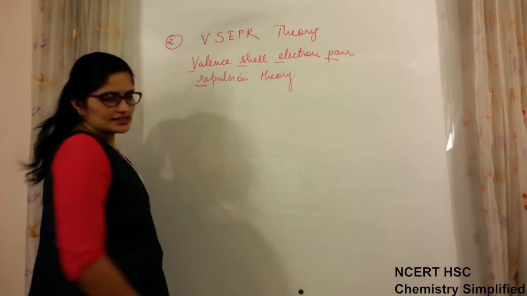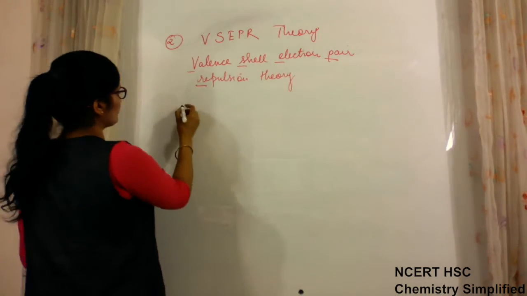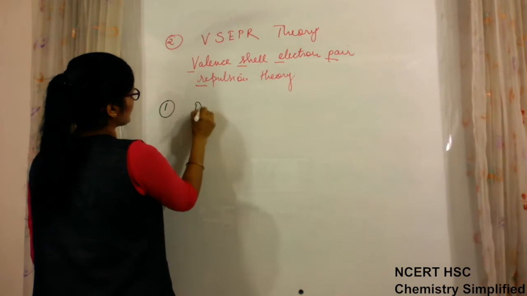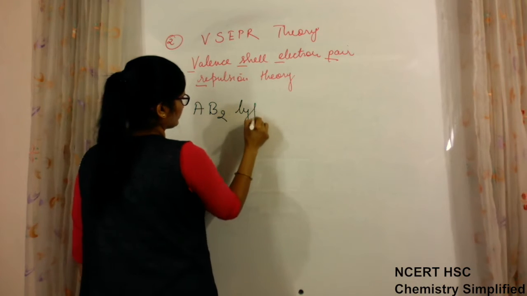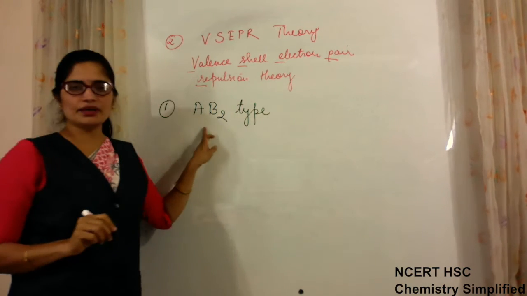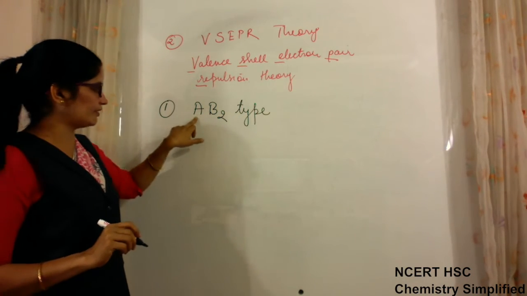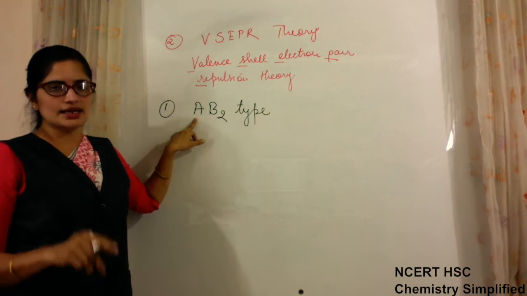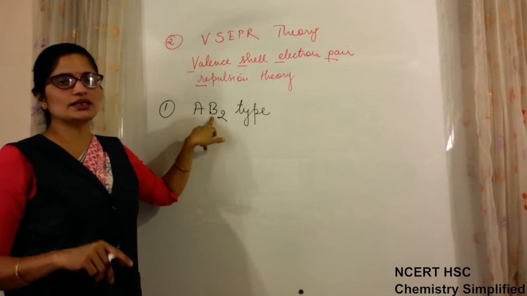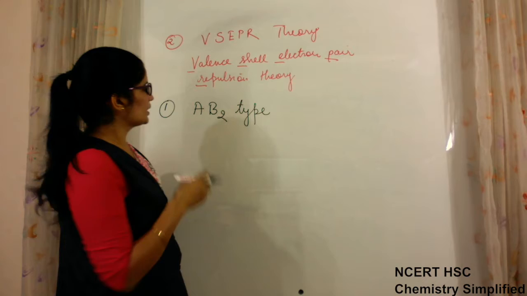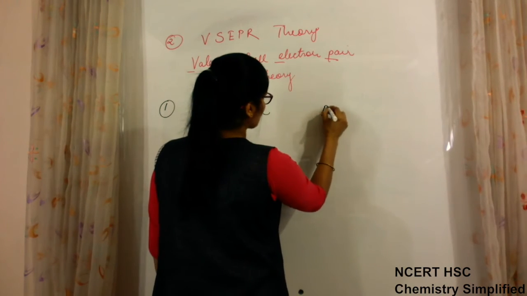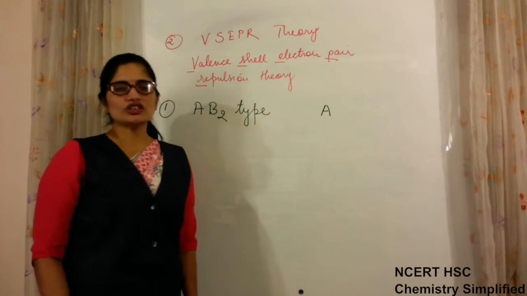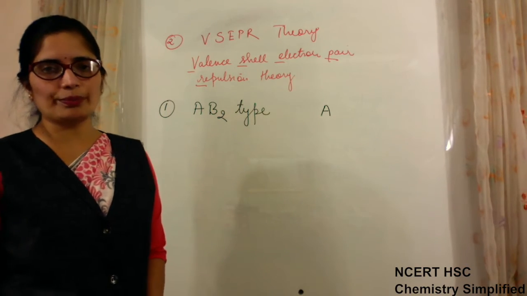So the first type of molecules for which we have to discuss geometry is AB2 type. AB2 type of molecule, where A represents the central atom and B represents the side atom. Now if we talk about this geometry, where A is the central atom which does not have any lone pair of electrons,